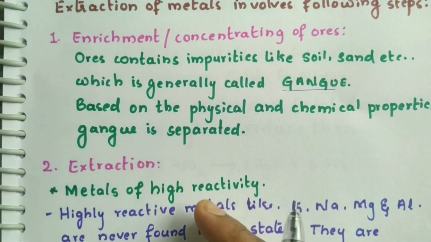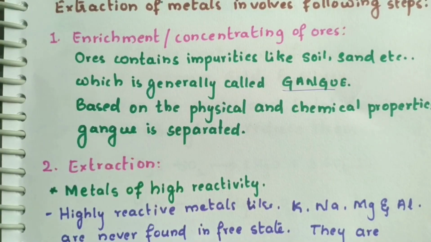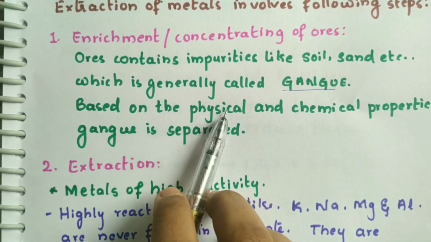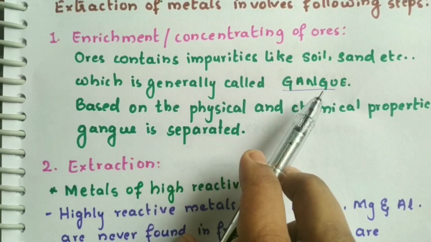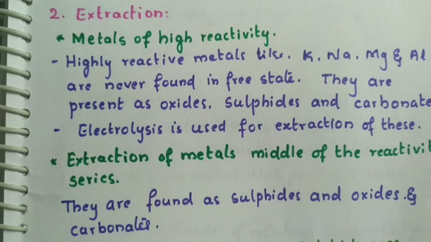Based on the physical and chemical properties of the gangue, it is separated. For example, magnetic separation is used when the gangue is attracted by the magnet. So next step is, let us see how we extract different metals.